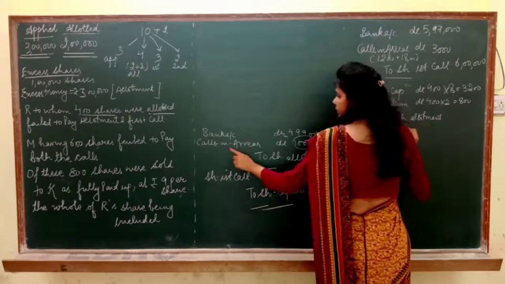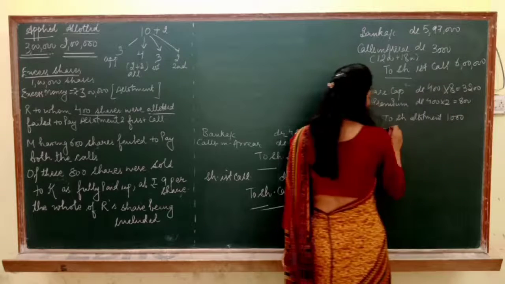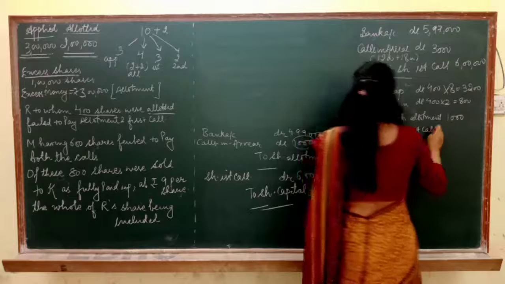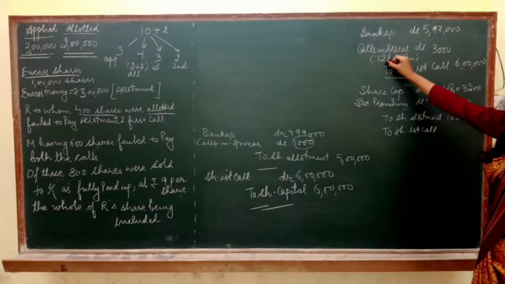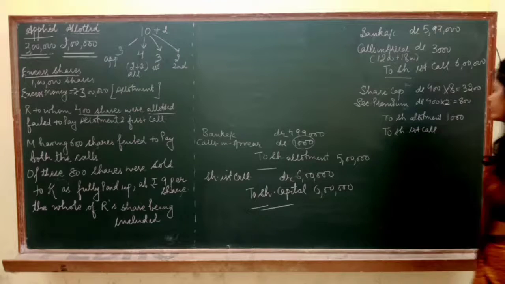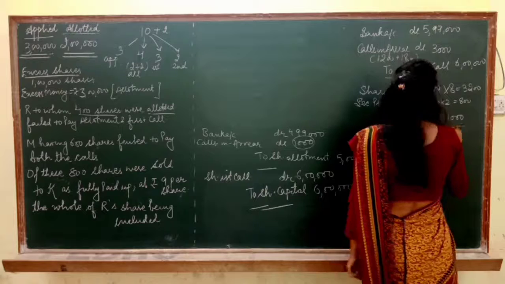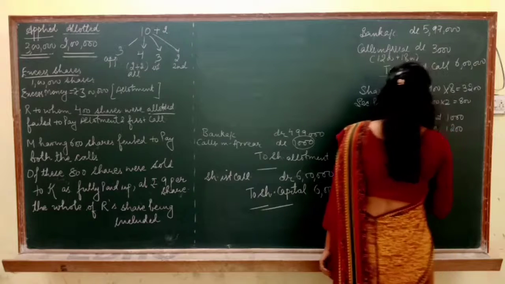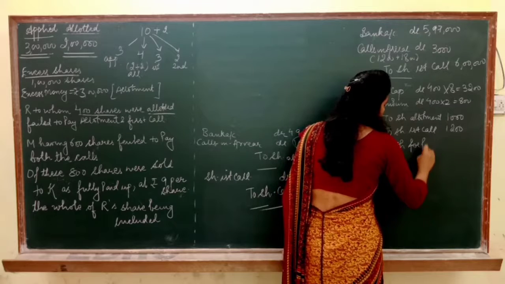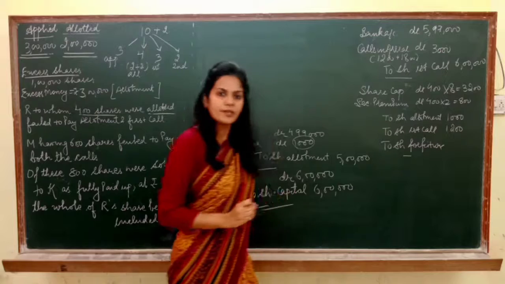How much is the arrear on allotment? Rupee 1000. He could not pay first call, so to share first call, 1200 is the arrear of R and 1800 is the arrear of M. Got it? But now we are passing the entry for forfeiture of only R, so we are going to write 1200. So now see, next is to share forfeiture, and here share forfeiture represents the profit on cancellation.